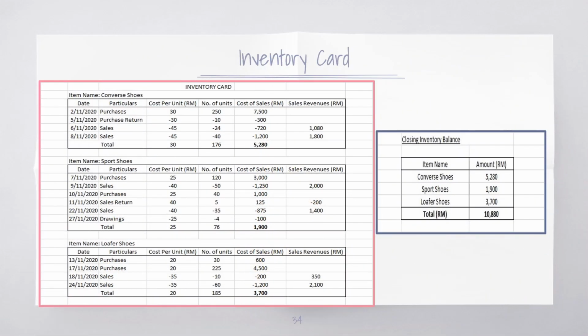Here is our inventory card. The inventory card will show us how much each type of goods costs per unit and how much sales were made throughout the month of November. For example, on 6th November, we sold 24 units of Converse at the price of 45 ringgit per unit, even though we bought them at 30 ringgit per unit. Hence, the sales revenue on this date is 1,080 ringgit. Here is the closing amount for inventory. We will get a total of 10,880 ringgit. This amount will be stated in the Statement of Financial Position as our current asset.